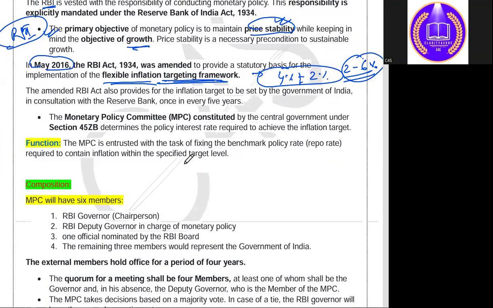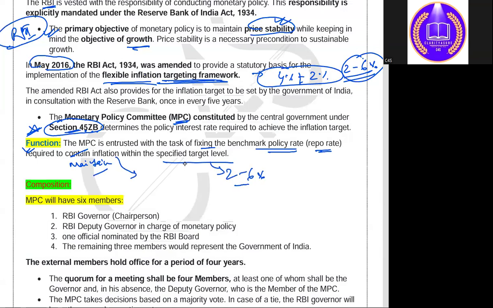Next, the MPC is constituted by the central bank under Section 45ZB of the RBI Act. You need to remember this section, 45ZB, under which the MPC is constituted. Its function is to fix the benchmark policy rate, or the repo rate, required to maintain inflation within the specified target limit, the target level of 2 to 6%, that is 4% plus or minus 2%.